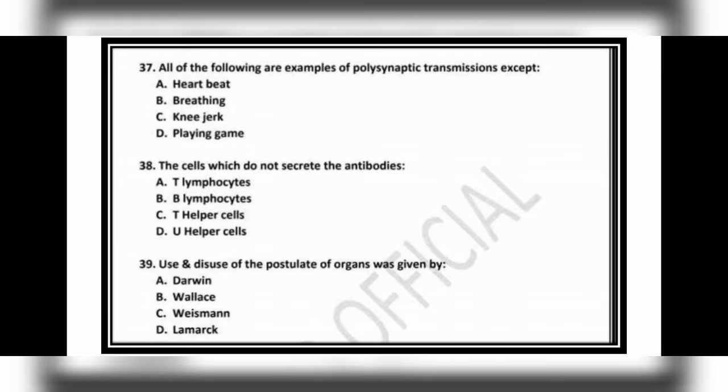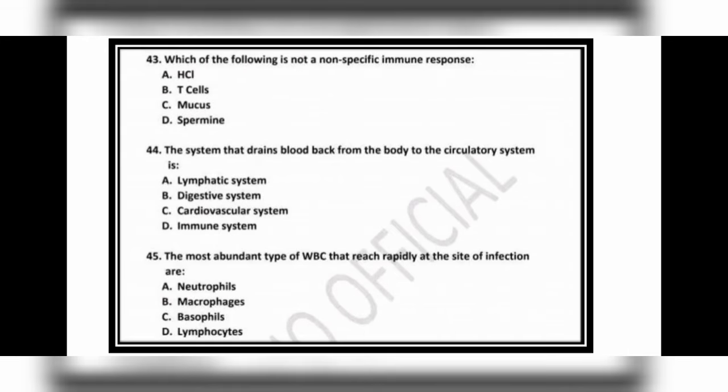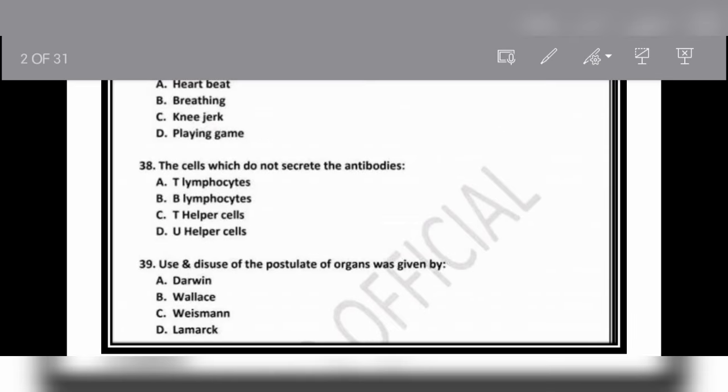Question number 37: all of the following are examples of polysynaptic transmissions except: option A is the heartbeat, option B is the breathing, option C is the knee jerk, and option D is the playing game. The answer is knee jerk, because knee jerk is a monosynaptic reflex and it consists of only synapses between a sensory neuron and a motor neuron. That's a deep tendon reflex. So here the option will be knee jerk, because that's not a polysynaptic reflex, that's a monosynaptic reflex.